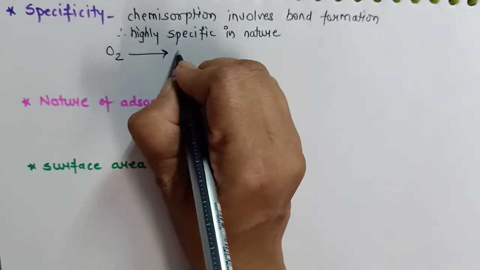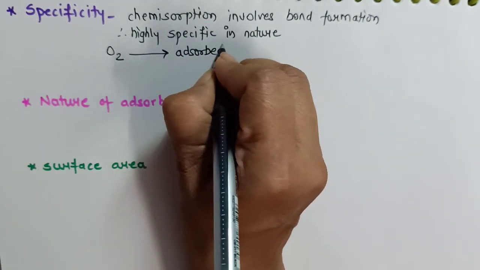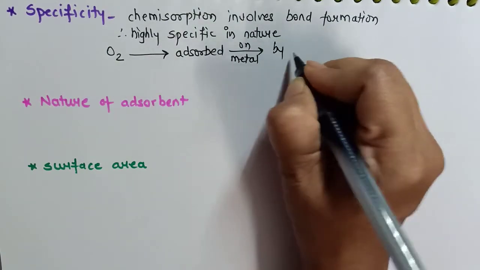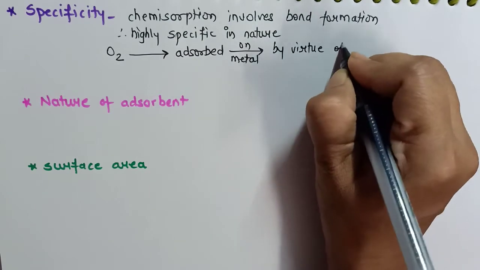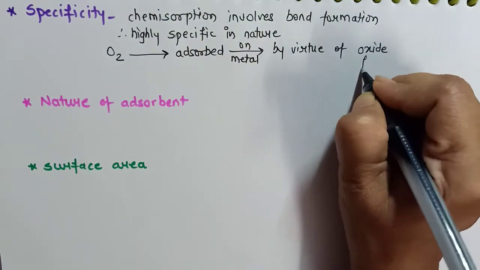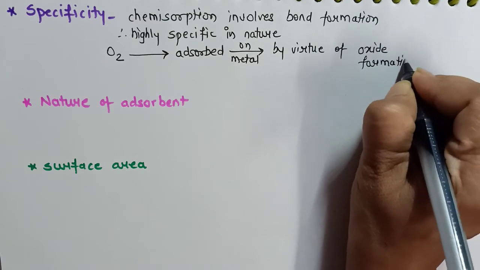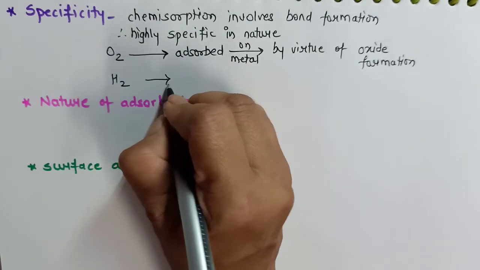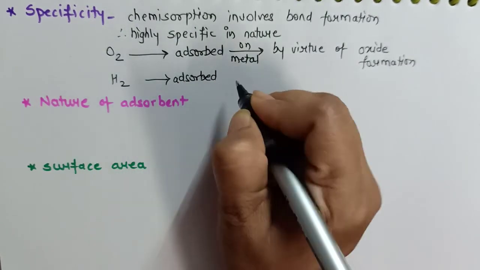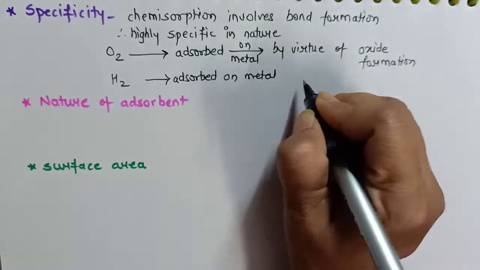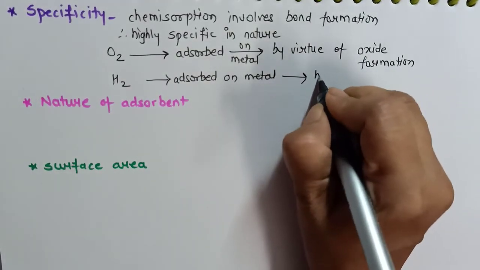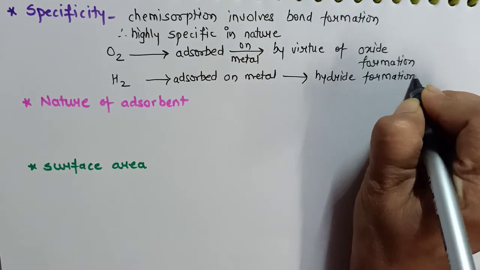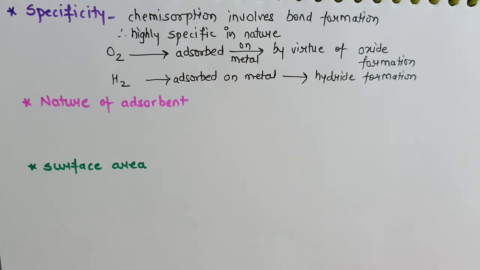Oxygen will be adsorbed on the metal surface by virtue of oxide formation. Whereas if I want to adsorb hydrogen on the metal surface, then it gets adsorbed by virtue of hydride formation. So this is how chemisorption becomes very specific in nature.